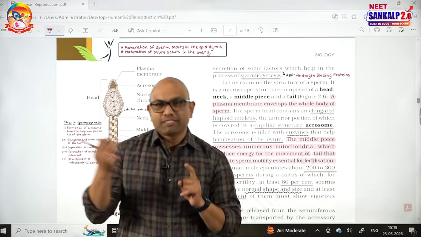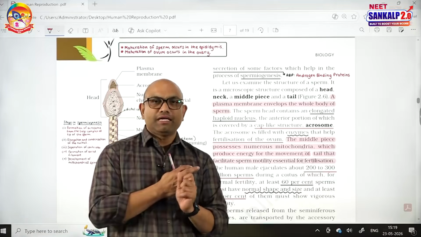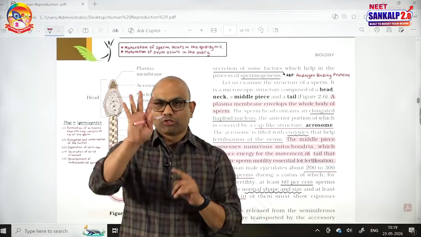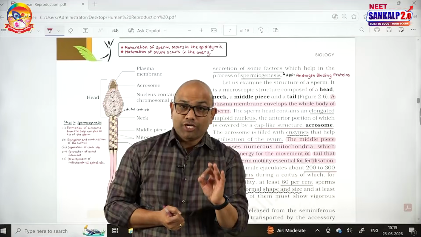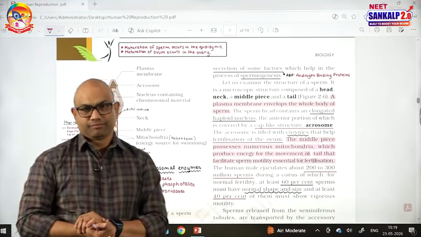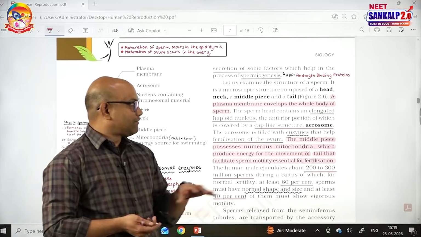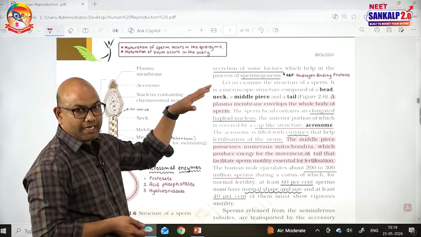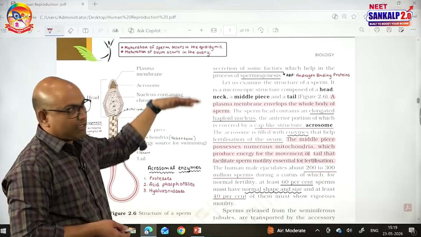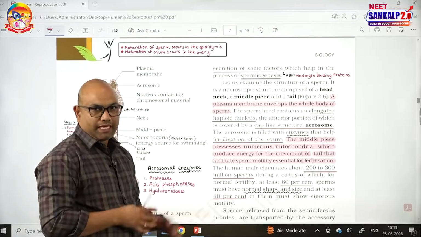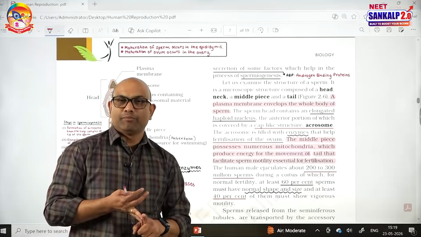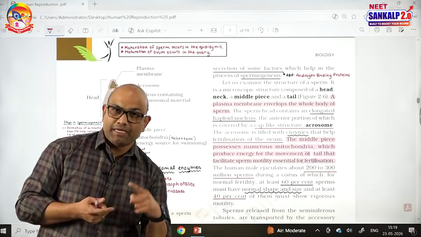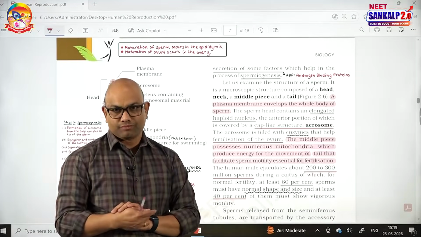Secretions of the epididymis, vas deferens, seminal vesicles and prostate, these 4 parts, are responsible for the maturation and motility of the sperms. So with this I have completed the events related to spermatogenesis, like how the sperms are formed, and the haploid and diploid stages: spermatogonia diploid, primary spermatocyte diploid, secondary spermatocyte, spermatid and spermatozoa haploid.